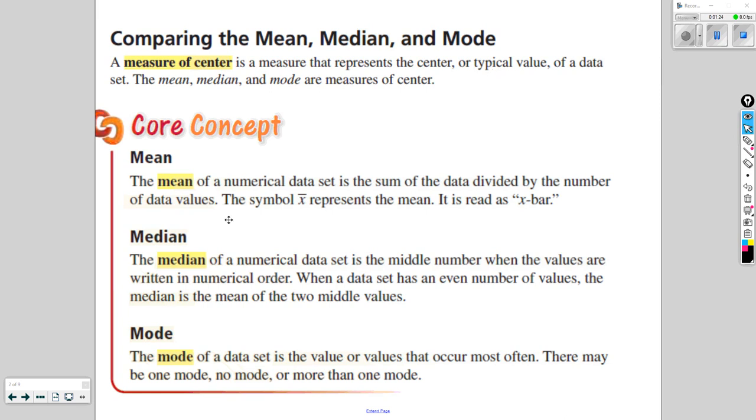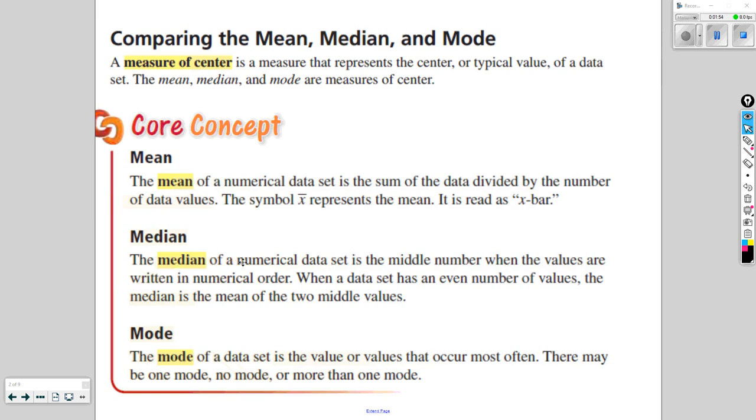All right, so the mean of a numerical data set is the sum of the data divided by the number of data values that we have. What we would do is add up all of the data values in the data set and divide by how many data values there are in the data set. The symbol X bar represents the mean, and we'll use this when we talk about the mean, and also when we're trying to find other statistical measures.